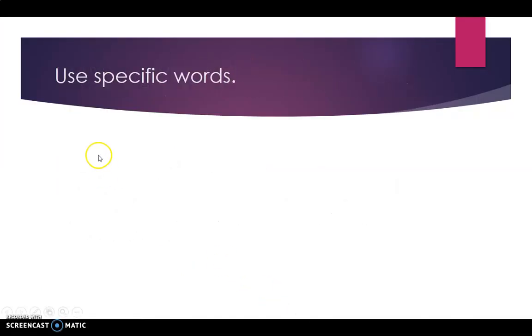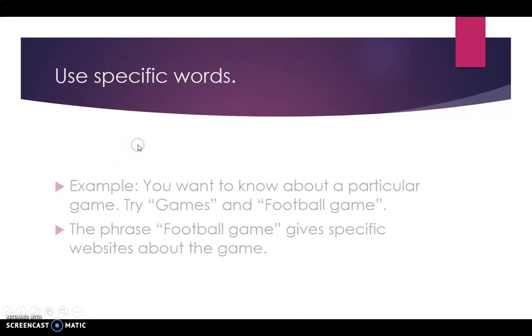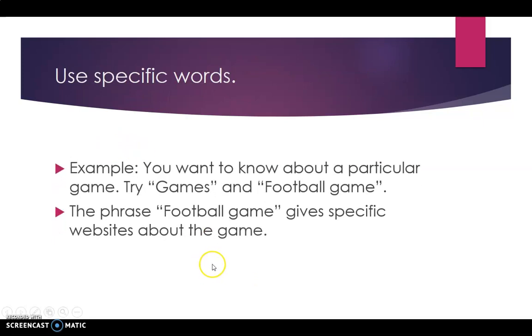Now next, use specific words. Example, you want to know about a particular game. Try games and football games. The phrase football games gives specific websites about the game. If you are specific about your search, that you want to find out about a particular game, is it football or cricket or basketball or any game, then give the proper word about it.